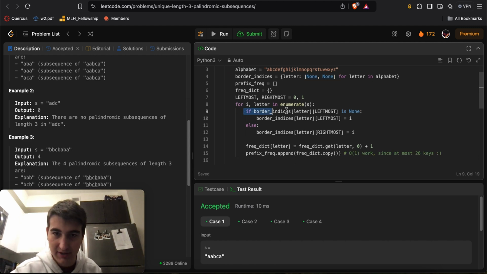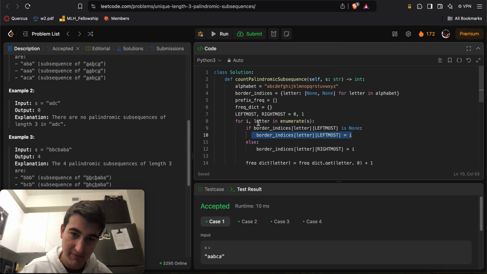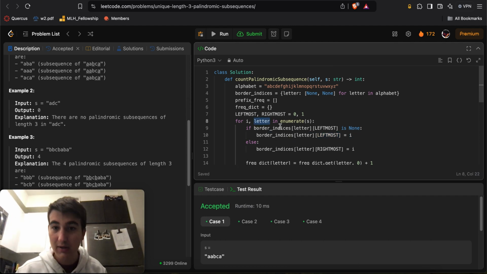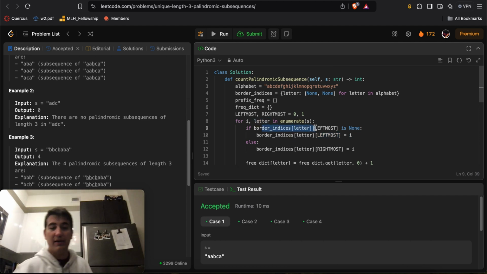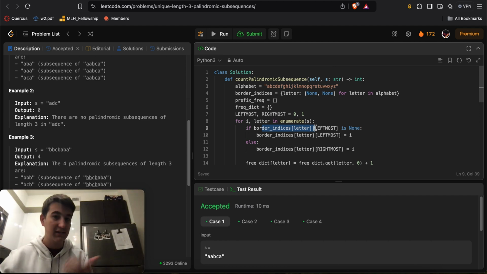And so if I do border indices of letter for every single letter in S, and the leftmost index is none, that means I haven't found a leftmost index for it yet, so I set the leftmost index to my current I, because that's the very first time I see this letter. Otherwise, if border indices letter of leftmost is not none, that means I've already computed the leftmost index, right? The very first index that I see of any letter will be its leftmost index.